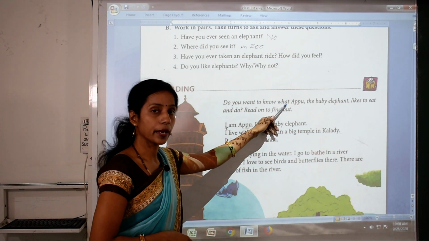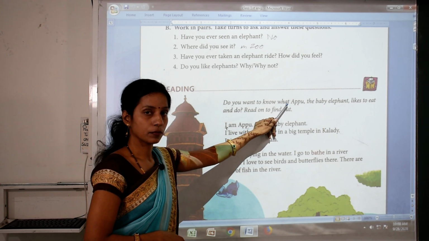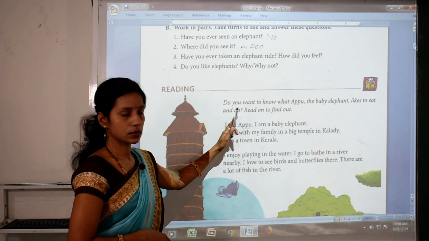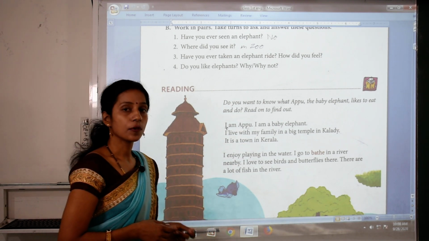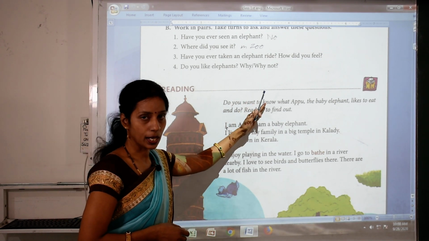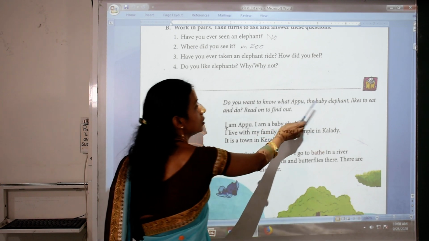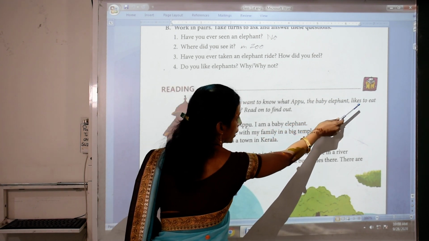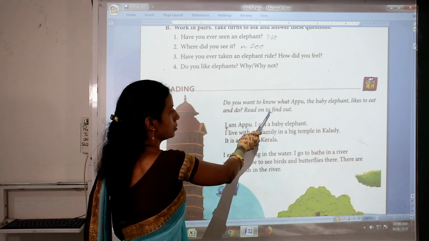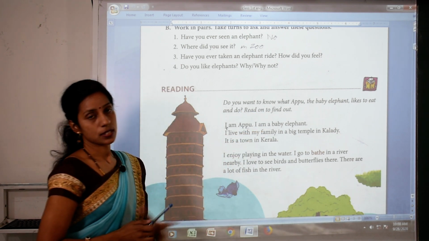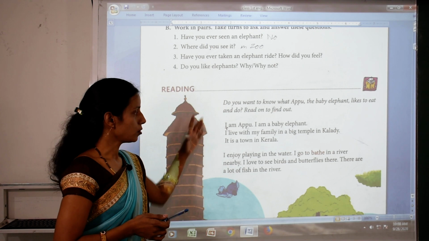Appu is the name. Like we all have name, that Appu is the name. Whose name Appu? Appu is the name of baby elephant. Okay. The baby elephant like to eat and do. Read on to find out. So in this lesson we will read all about Appu.